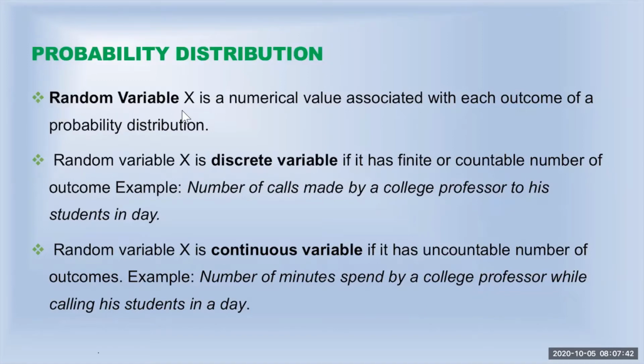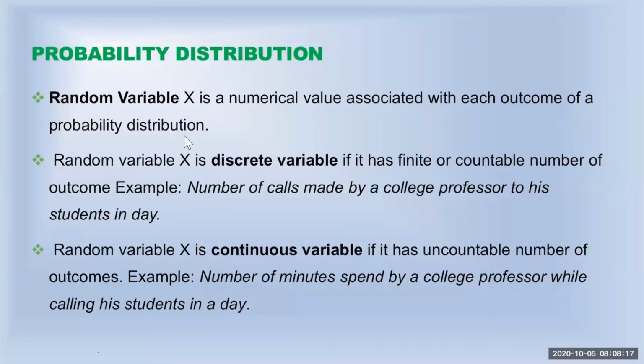When I say a random variable X, it is a numerical value associated with each outcome of a probability distribution. So for example, if you are tossing a coin, you'll get either a head or a tail. So that head or a tail is a random variable. Next example, if you roll a six-sided die, your outcomes are 1, 2, 3, 4, 5, and 6. These numbers, 1, 2, 3, 4, 5, and 6, these are random variables.